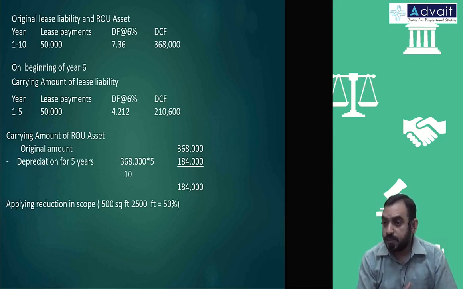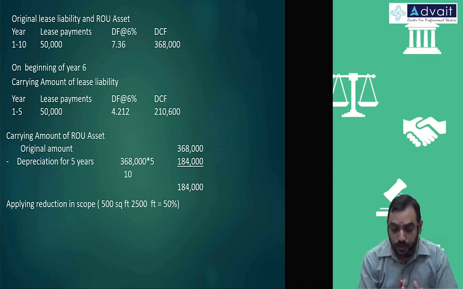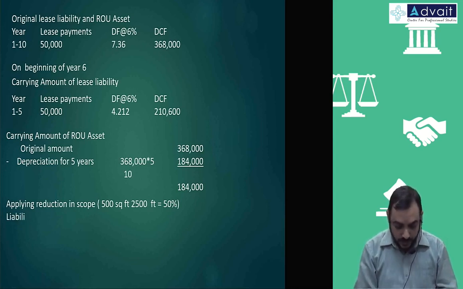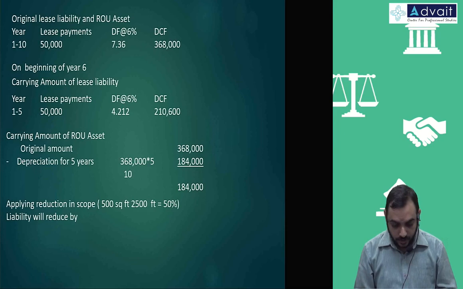That will be taken up in the second step. First you account for the existing situation, what is happening. Then you reassess the new liability. One thing at a time. So reduction in the scope. So liability will reduce by 2,10,600